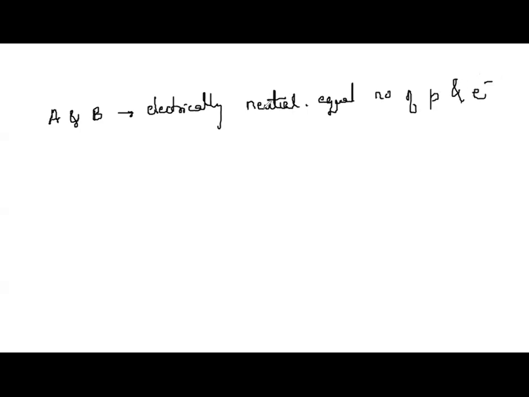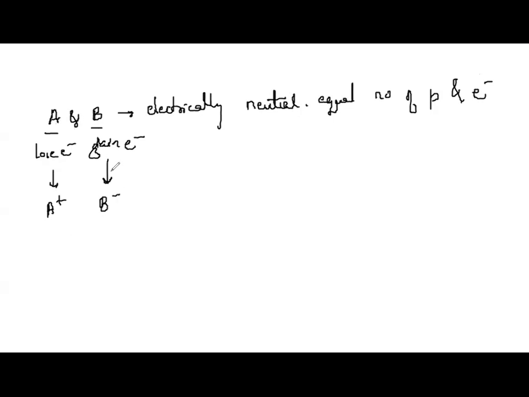Correct? If this atom A is going to lose an electron, it will have more protons and it will form a cation. If atom B is going to gain an electron, it will have more electrons and it is going to form an anion.